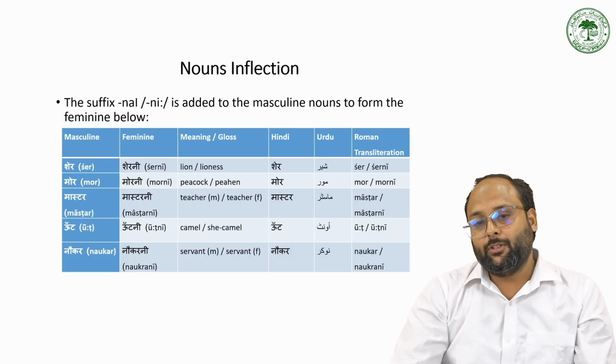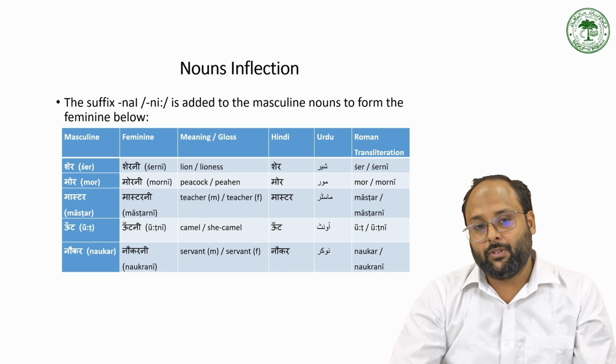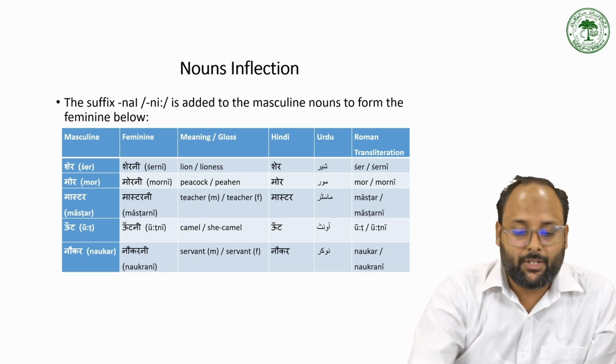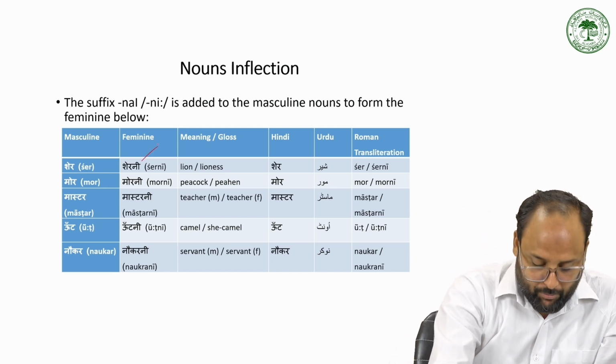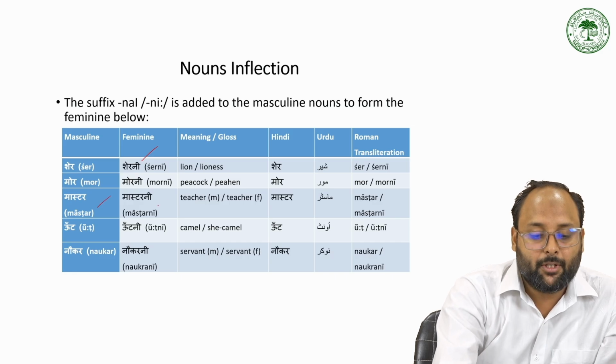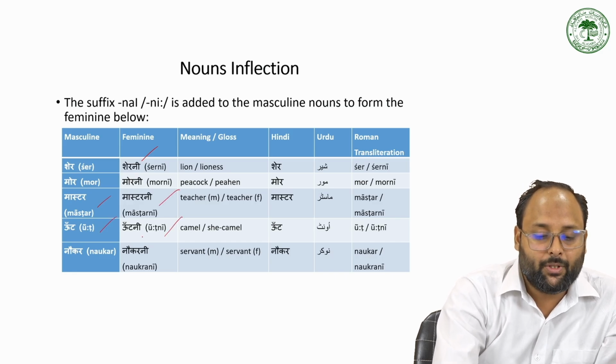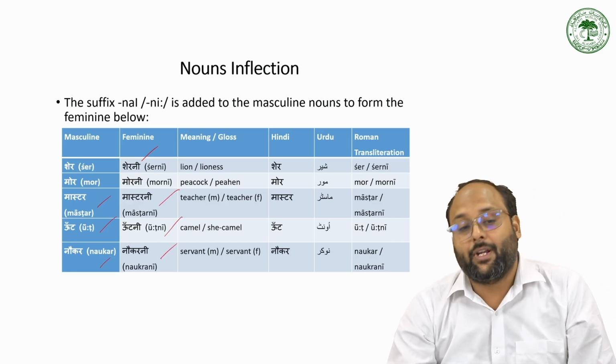But we have also some other types of masculine to feminine, like sher becomes sherni, mor becomes morni, master becomes masterni, ऊंट becomes ऊंटनी, and नौकर becomes नौकरनी or नौकरानी.